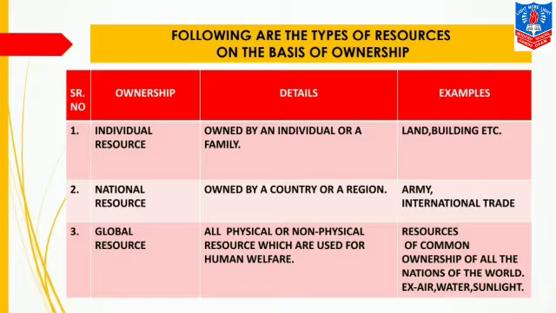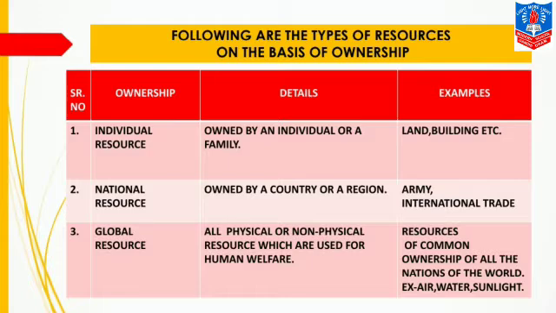Its examples: resource of common ownership of all the nations of the world, means all the nations of the world are able to use these resources, are called global resources. Now examples are air, water, sunlight. These three things are used by every nation of the world. So it is a global resource.